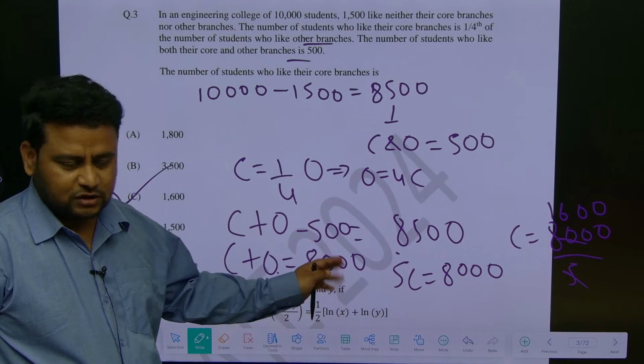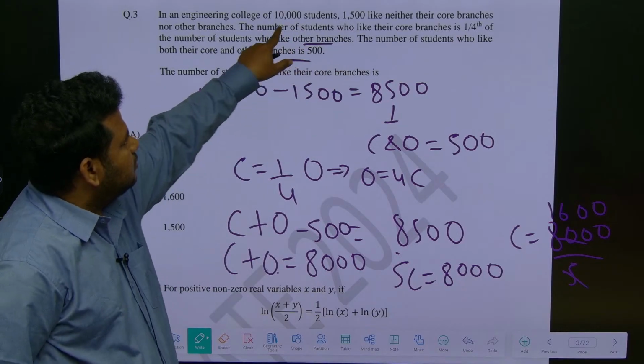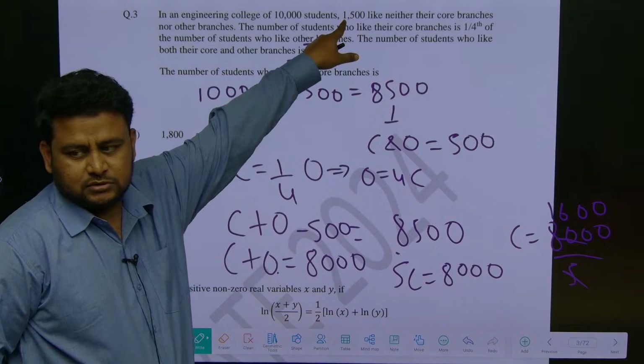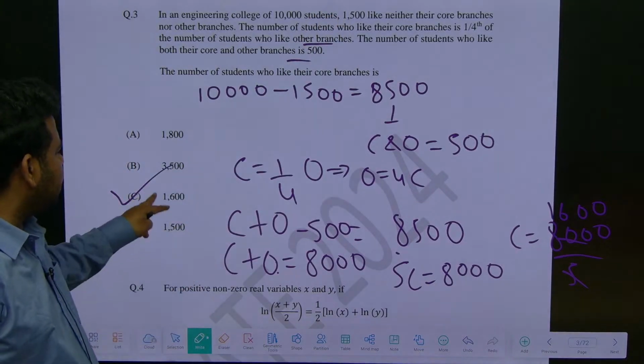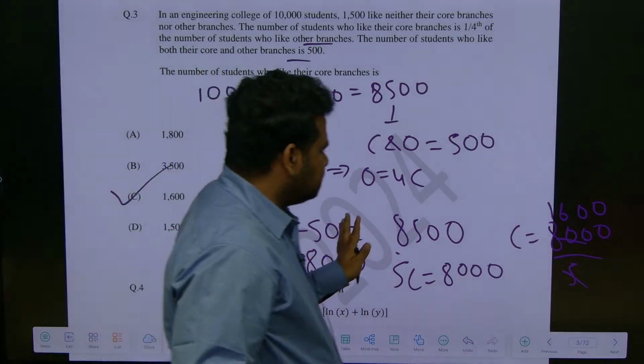It is not 10,000 because they are not liking. If I include 10,000, I should include this also, 1500 also. That I have removed. So the answer will be equal to what? 1600. Clear? Got it, everyone? That's it. So this is a simple question.